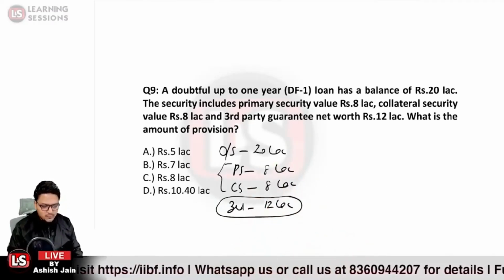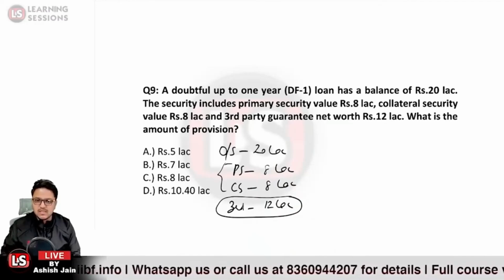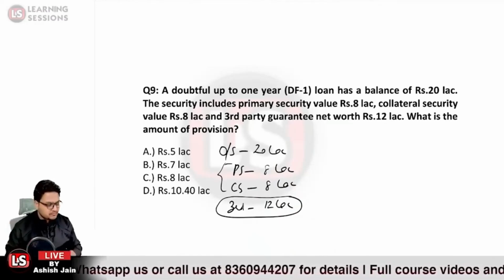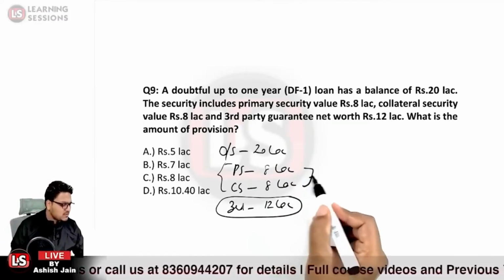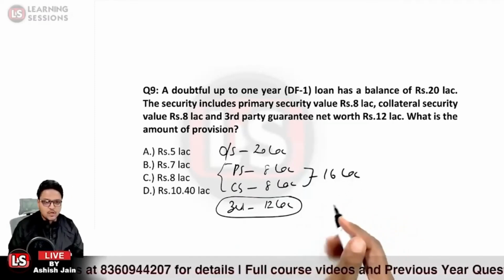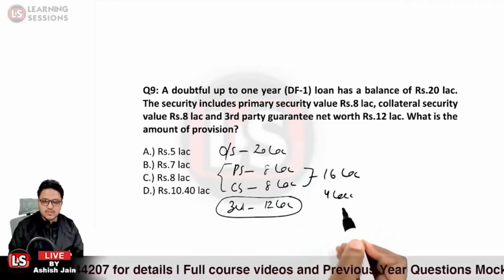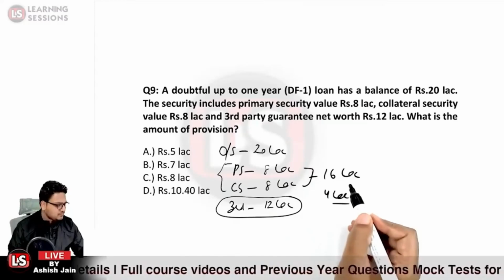So the secured part over here comes out to be 16 lakh rupees, and the unsecured part is 4 lakh rupees, that is the shortfall of the securities for 4 lakh rupees.